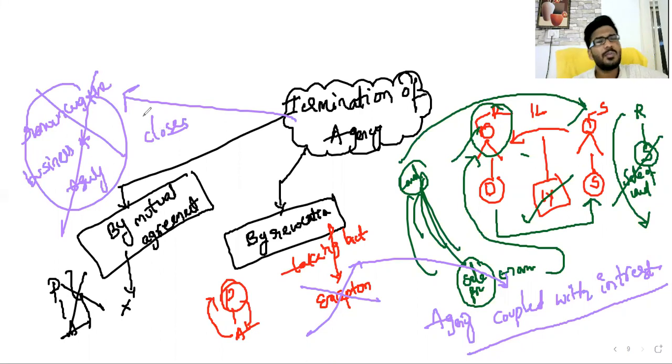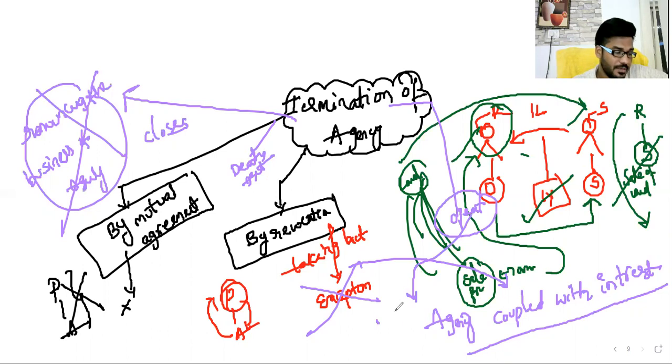Not only this, sir, there is also termination by operation of law. Operation of law is the last concept. In case of operation of law, the contract of agency is terminated by death of the agent, destruction of the subject matter, the principal becoming insolvent, the agent becoming insolvent, or the fixed period of agency expiring.